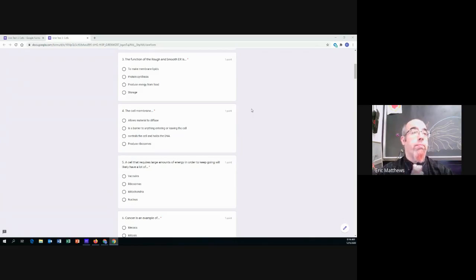Number 3, the function of the rough and smooth ER is, remember we said they do the same thing. So the function of the rough and smooth ER, that's the endoplasmic reticulum, is to make membrane lipids, to do protein synthesis, to produce energy from food, or storage. Which of these is the function of the rough and smooth ER? Make lipids, protein synthesis, producing energy, or storage?